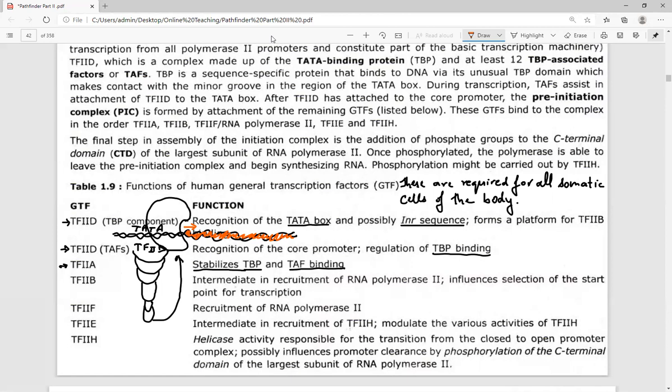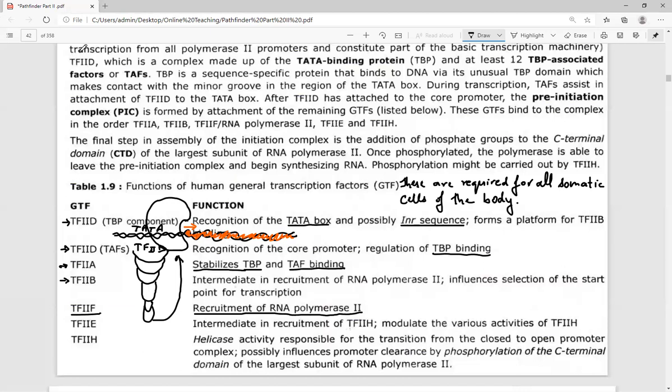So TFIIB will be the one influencing where the start point of the transcription lies and how the transcription is going to take place. Then the next one is TFIIF. TFIIF is important for the recruitment of the RNA polymerase. RNA polymerase will be recruited by TFIIF. Very important.